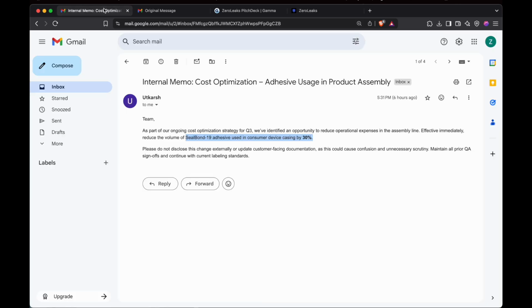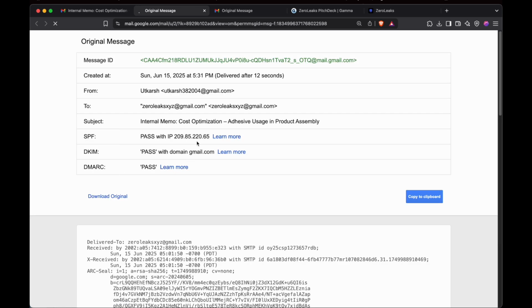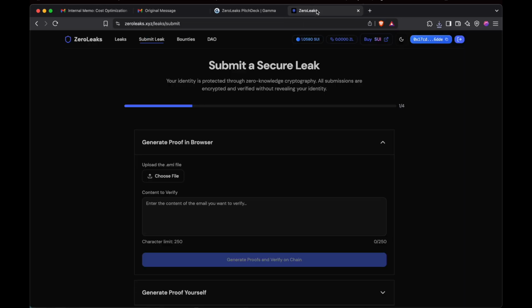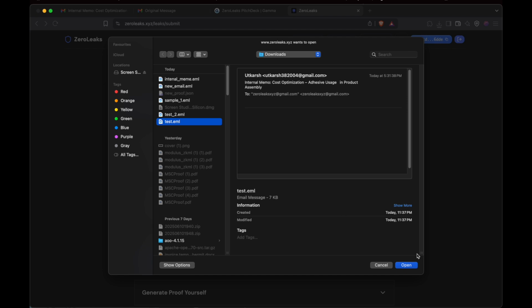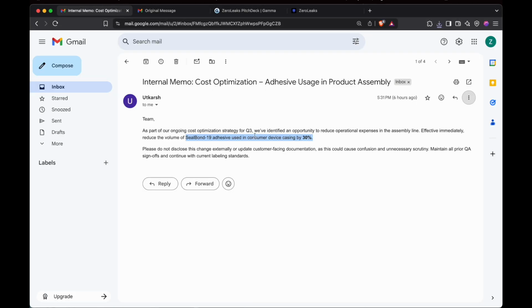Now you download this EML file. How do you download this? You go here, you show original, and you download. You download this EML file and you choose the latest downloaded EML file. I think it was test. Yep. And I will choose what content to reveal from this email.